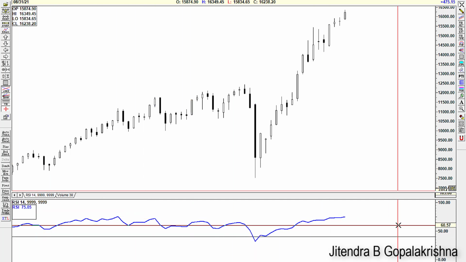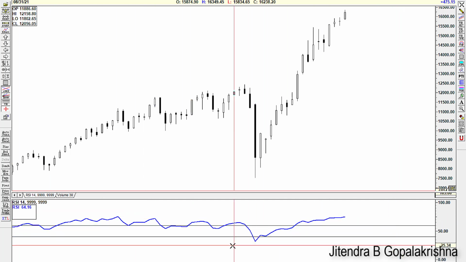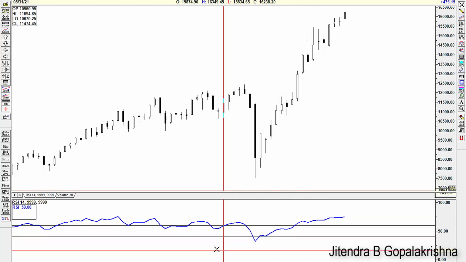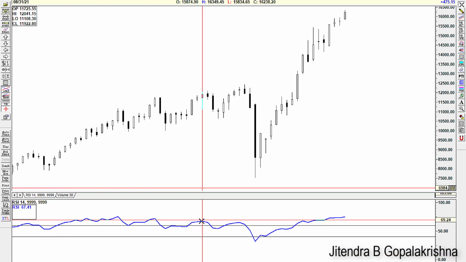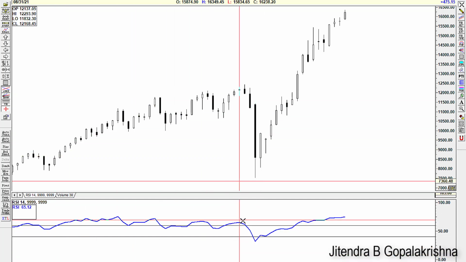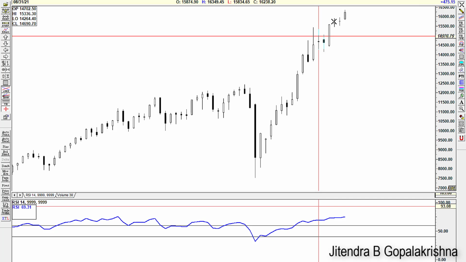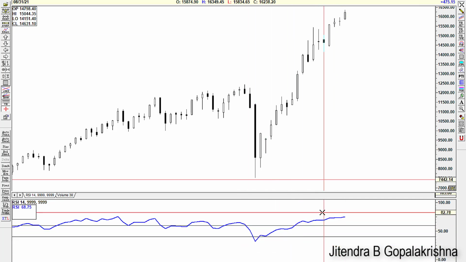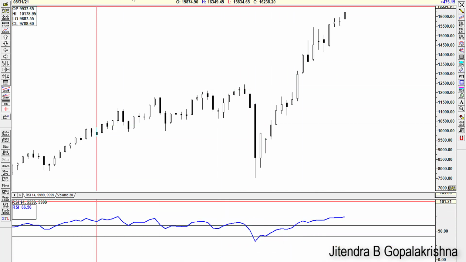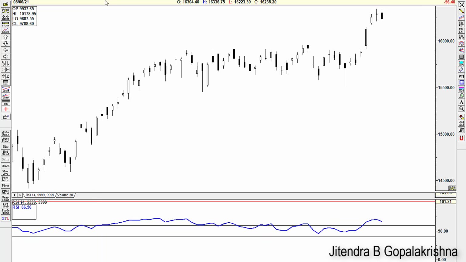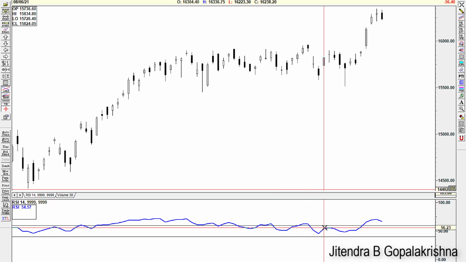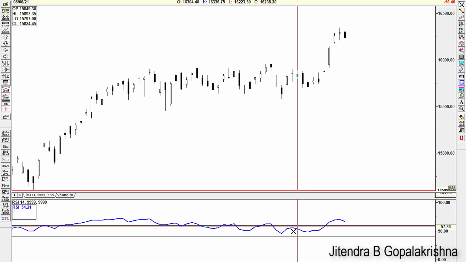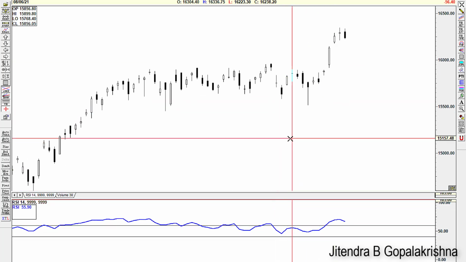See, this upper line is at 60, lower line is at 40, and in between RSI is going up or down. See, if the price is going up, RSI is also up. If the price is falling, you see RSI is also falling. If the price is here going up, RSI also is going up. You can see this RSI on a monthly chart, weekly chart, daily chart, everywhere. So beautifully, the line will come up, and then we will use this for taking certain trades in the strategy.